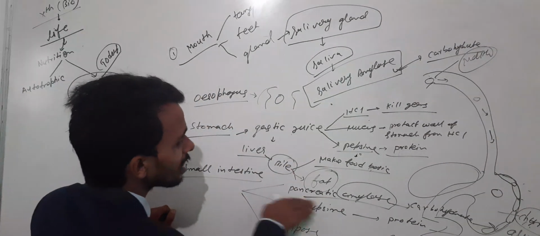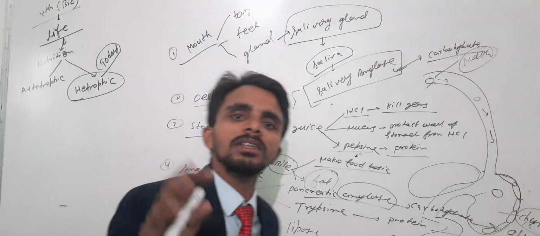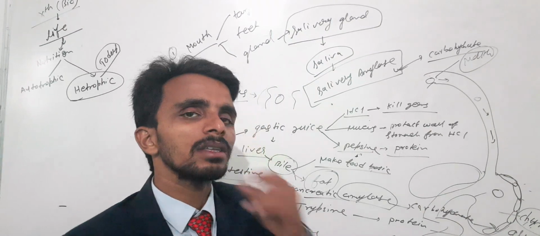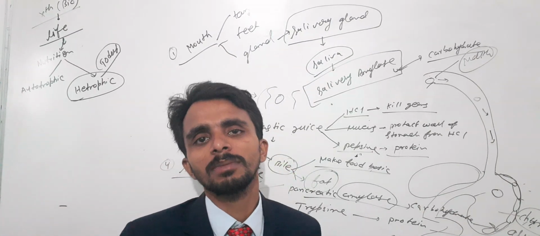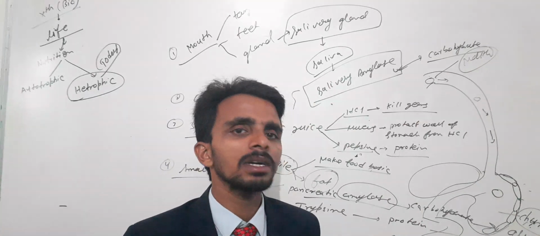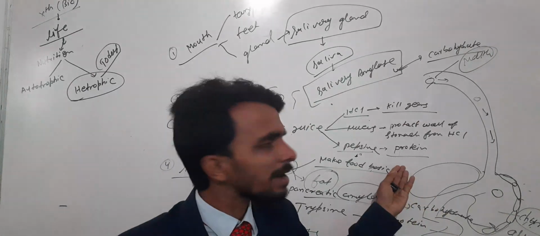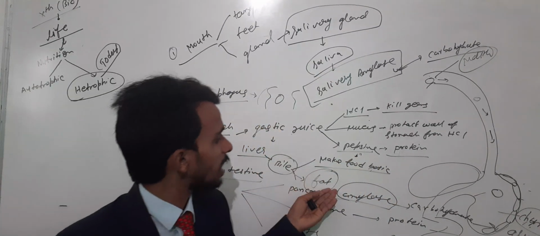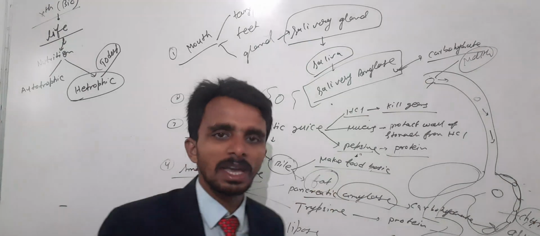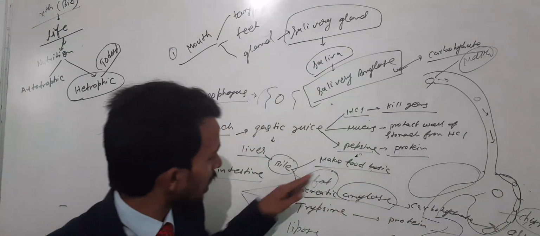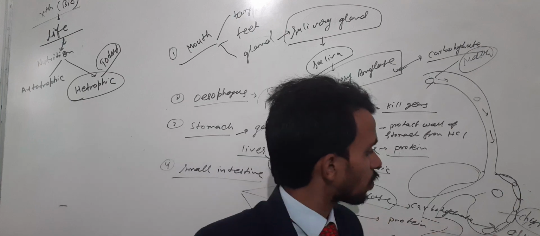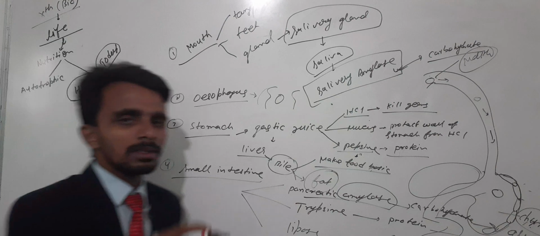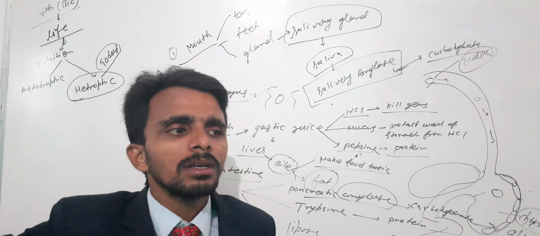Now try to understand, in the small intestine all three particles break down. But before reaching the small intestine, some enzymes have already acted on all three. Like in the mouth, of course, salivary amylase acts. In the stomach, pepsin acts on the protein, and before reaching the small intestine, bile acts on the fat, emulsifying it. So now food particles are completely broken down into glucose, amino acid and fatty acid, glycerol also, and now it is absorbed by the small villi.